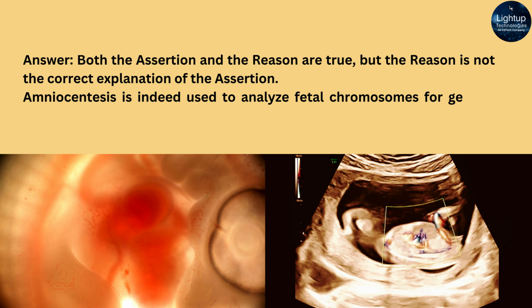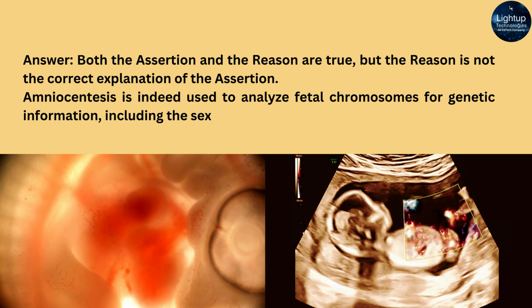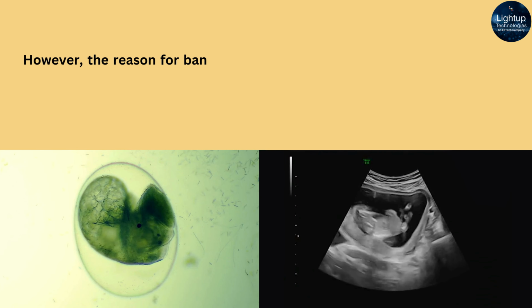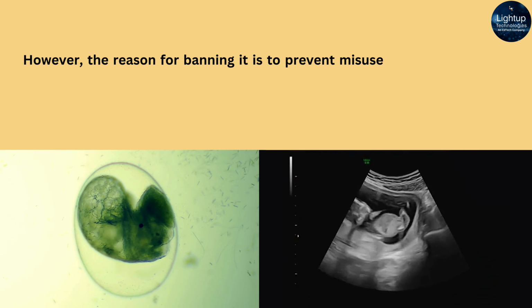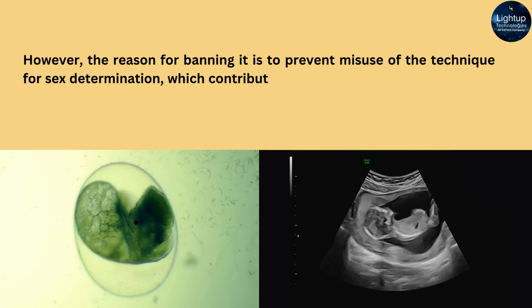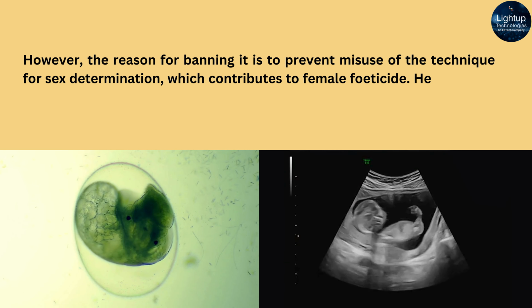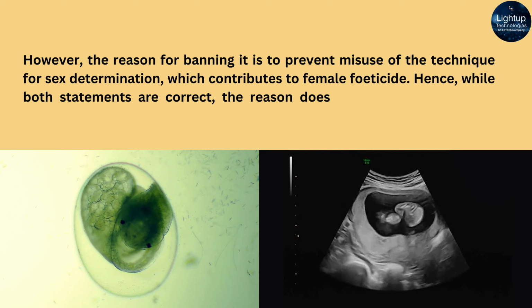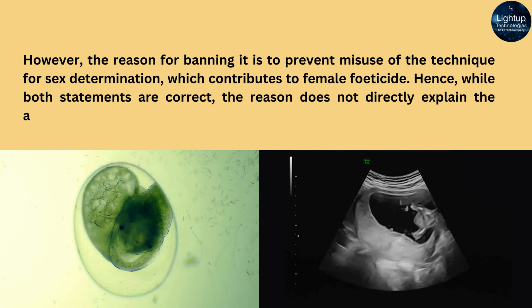Amniocentesis is indeed used to analyze fetal chromosomes for genetic information, including the sex of the baby. However, the reason for banning it is to prevent misuse of the technique for sex determination, which contributes to female feticide. Hence, while both statements are correct, the reason does not directly explain the assertion.